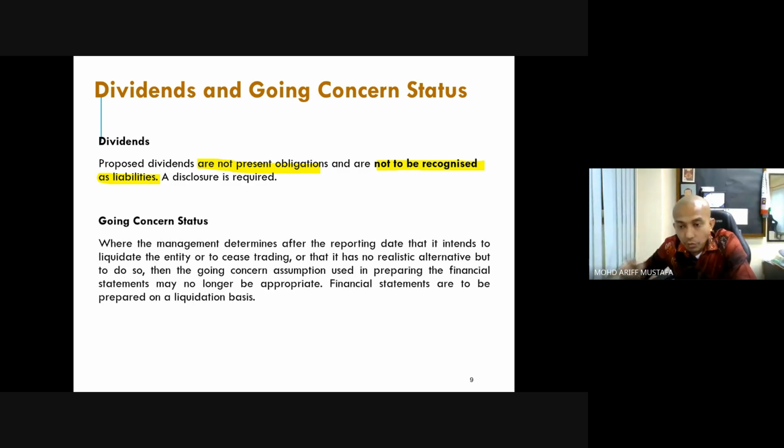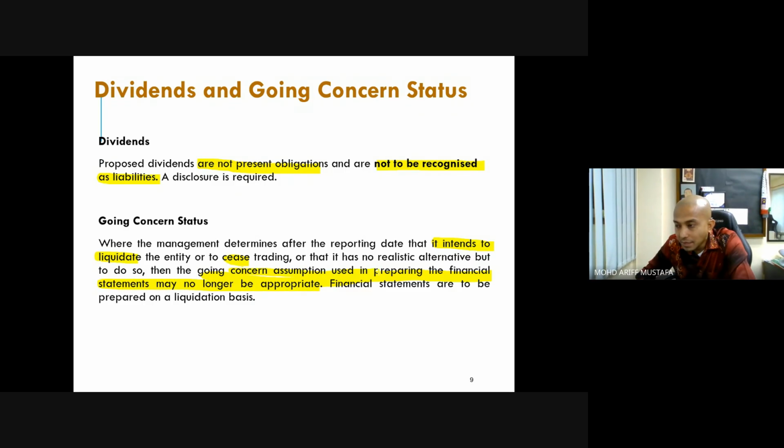Again, what if it is going concern status? If the management determines after reporting that it intends to liquidate the entity or to cease trading, or that there is no realistic alternative but to do so, then the going concern assumption used in preparing the financial statement may no longer be appropriate. If the company intends to liquidate, it means intend to close, cease, stop, and close.